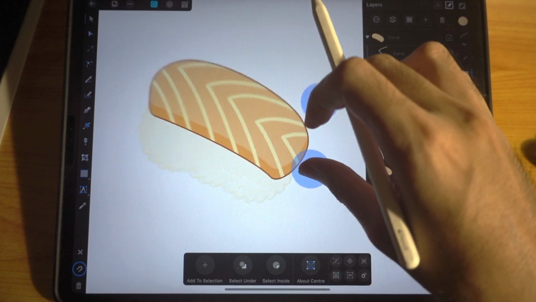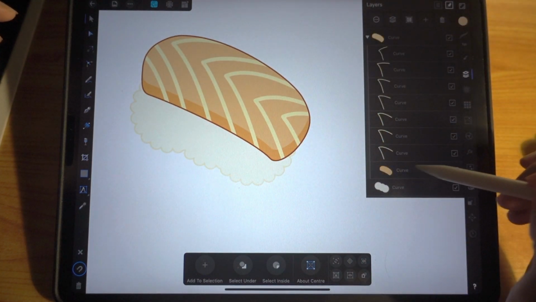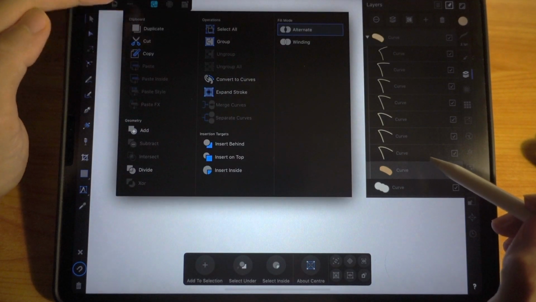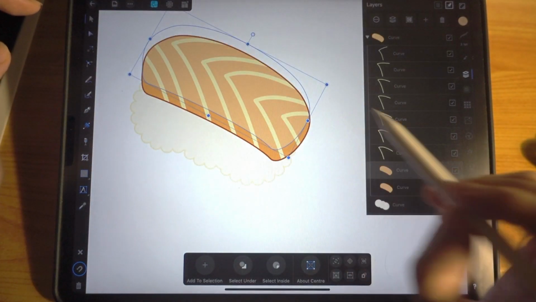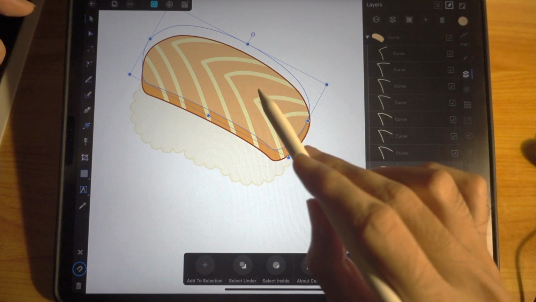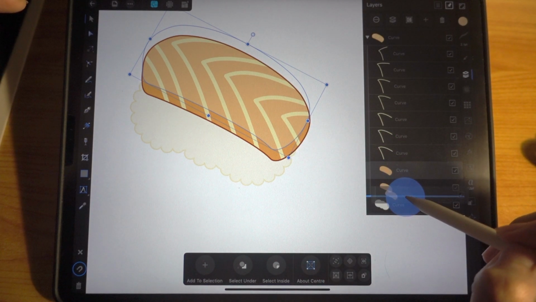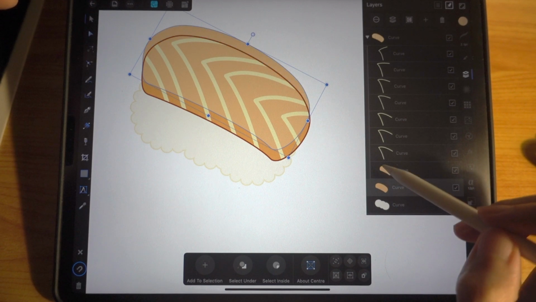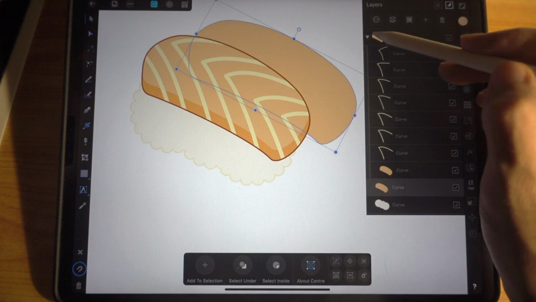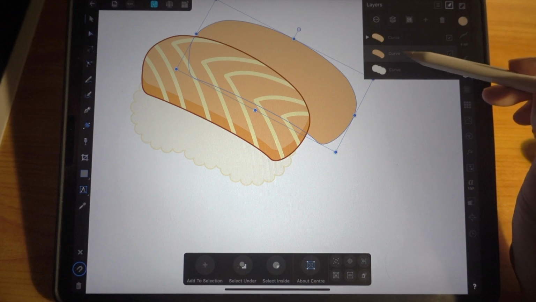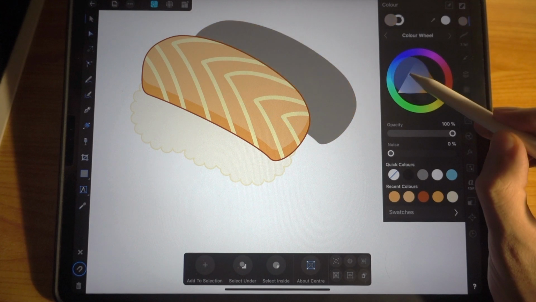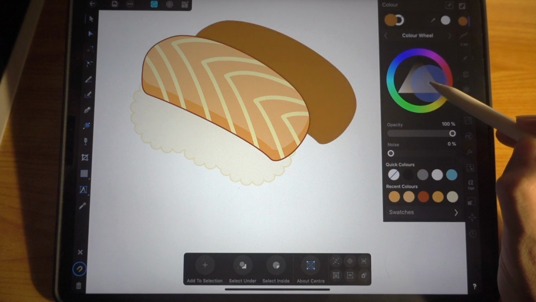Looks good, right? Okay, so next we can actually duplicate this, right? Another way to duplicate is just press this button, press duplicate. Now this time around, I'm gonna use this as the shadow. So I'm gonna drag this and put it outside of this group. Okay, see, it's not outside. I'm gonna make it darker, something like that. All right, or something like this.